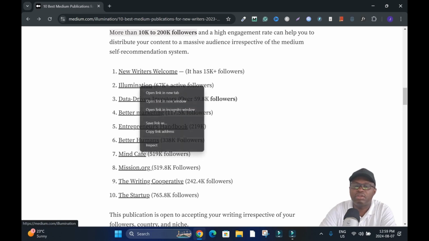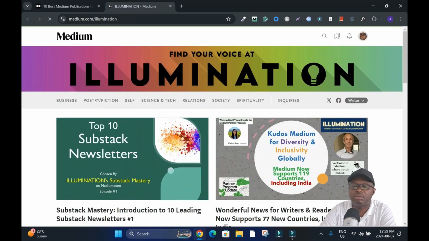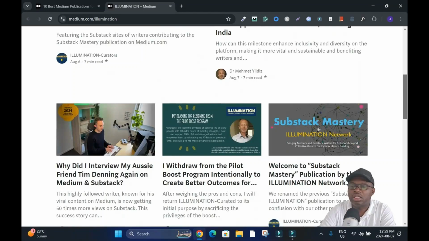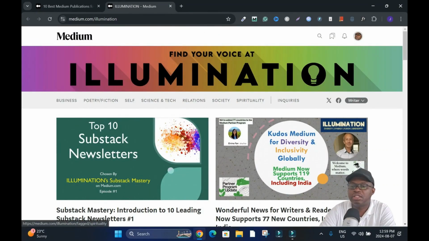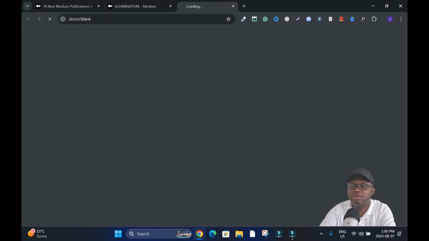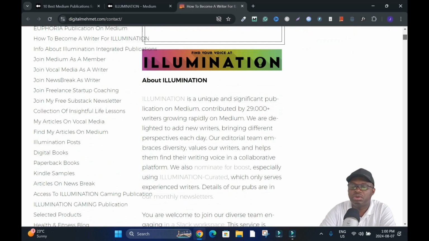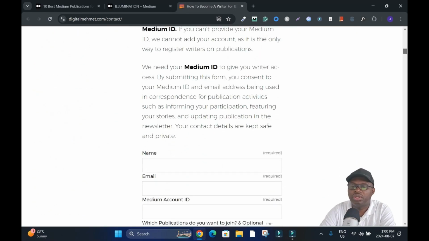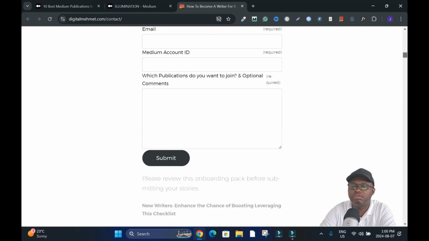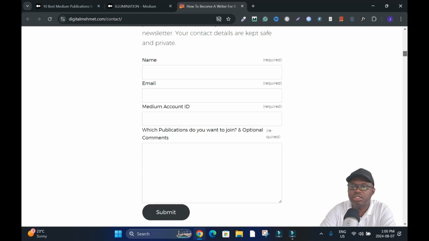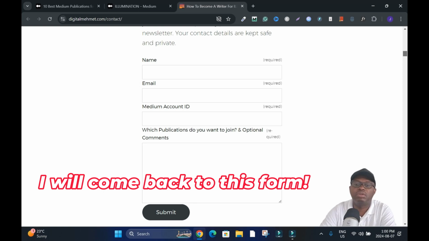When I right click on this and open a new tab, you see this looks a little organized, and with Illumination it doesn't say submit or whatever, but when you check right here, inquiries, click on it. These are the rules or things you have to read. You have to read everything. Then this is the form. See, this one looks easy and simple to follow. I'll leave it here, but I'll open another one and show you.